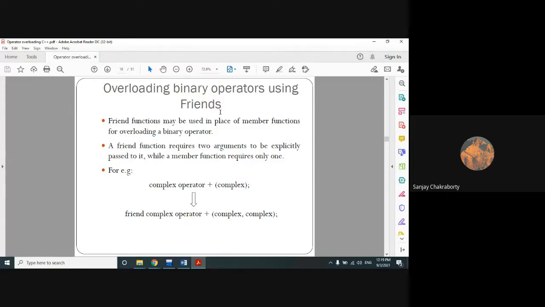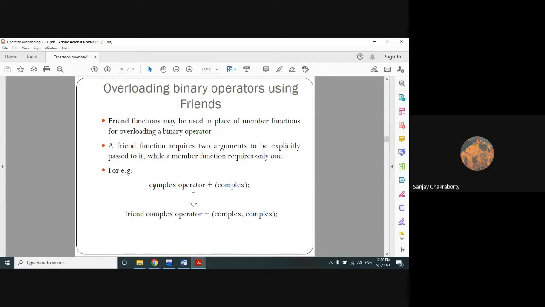It is a very important point that you have to remember, and it makes the difference between a member function and a friend function during operator overloading. The statement is: the basic difference between member functions and friend functions in operator overloading is that a friend function will have only one argument for unary operators.